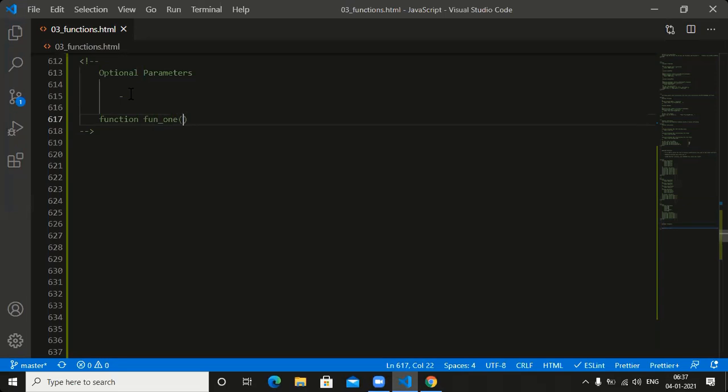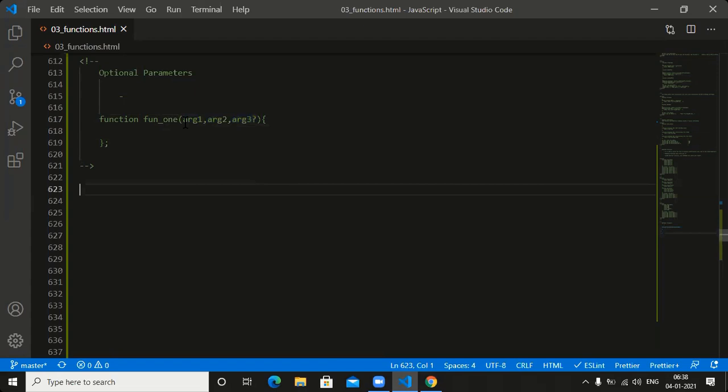What is the name of the function? The name of the function is function one. Here some parameters are there. See this one. Argument one, argument two, argument 3 question mark. Totally how many arguments are there? 3 arguments. Argument 1, argument 2, argument 3.